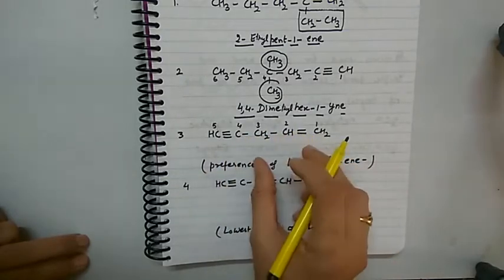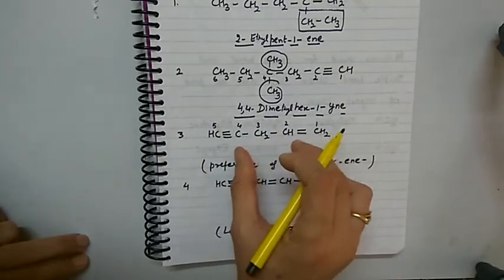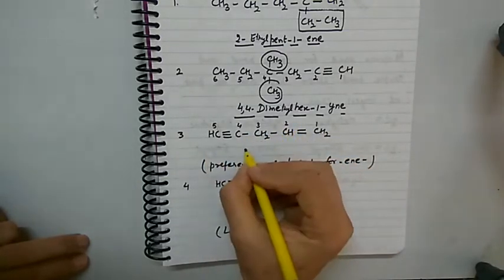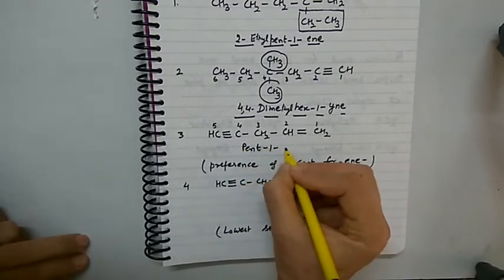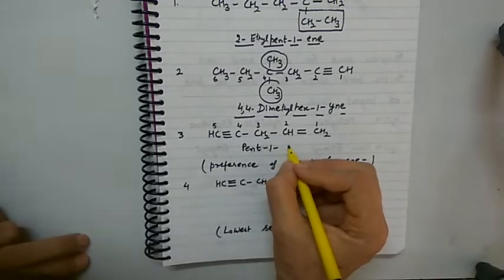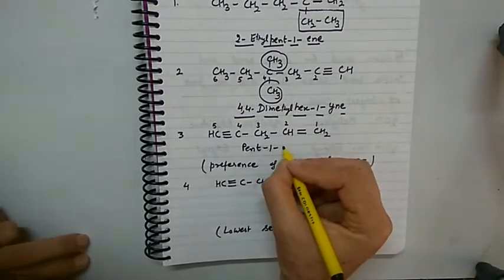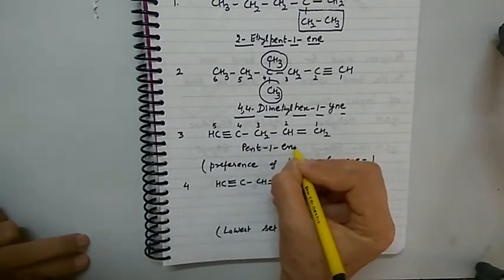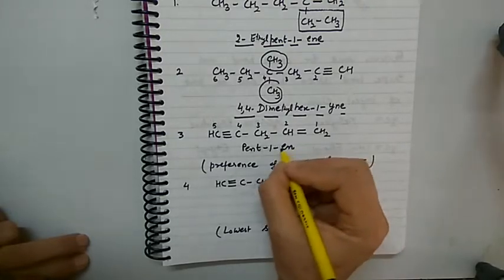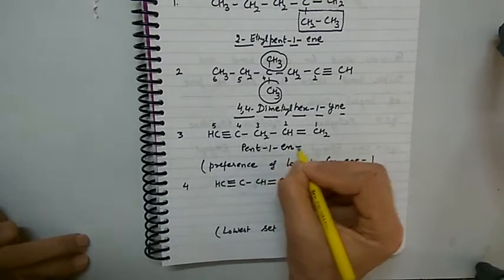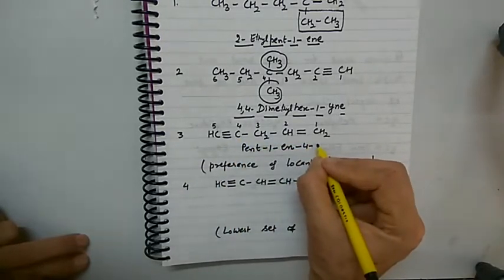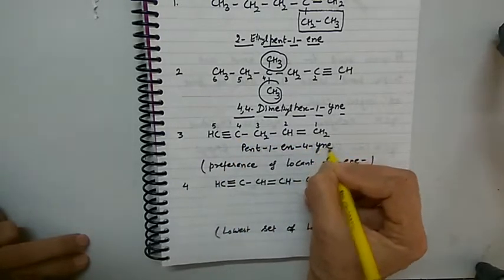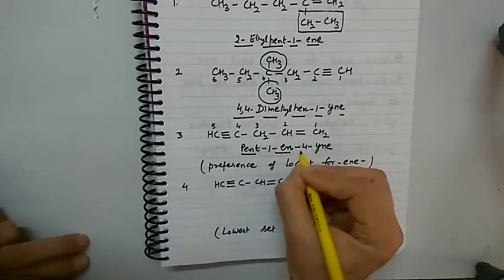Here no side chain, so we start the name with the word root, that is pent. At position 1-ene. Now as the name is not ending, so we write en. Last e of ene is dropped, then ene comes in between. At position 4 there is triple bond. For triple bond we use the suffix yne. Pent-1-en-4-yne.